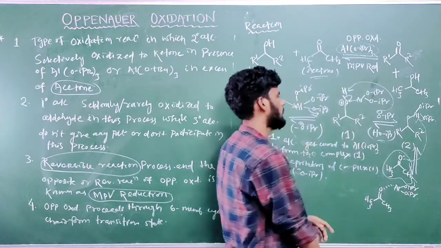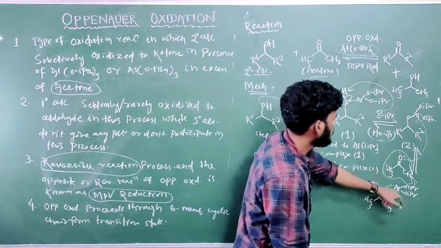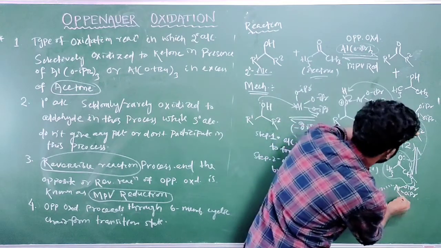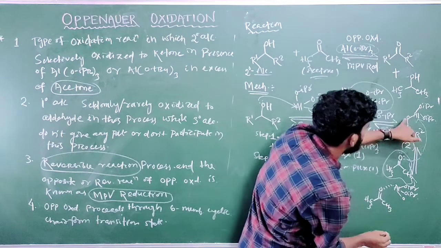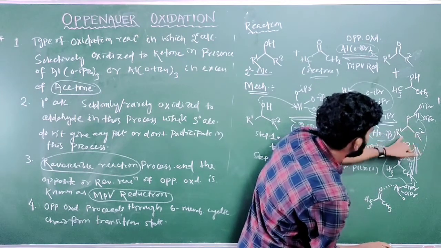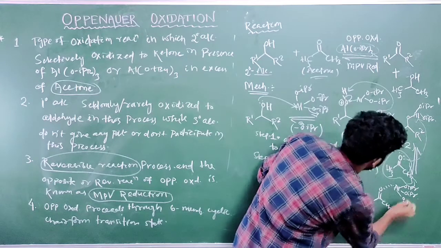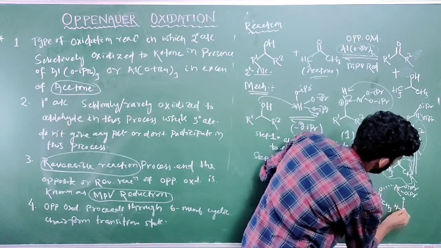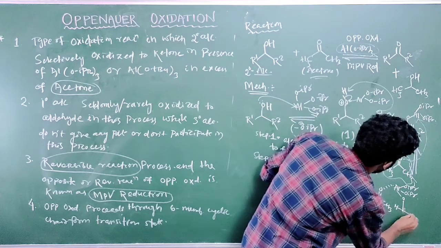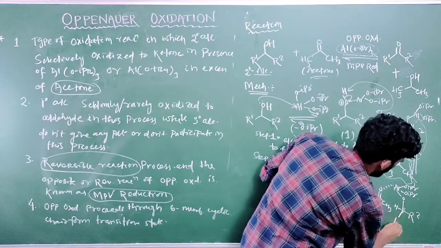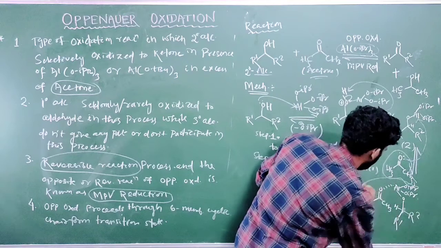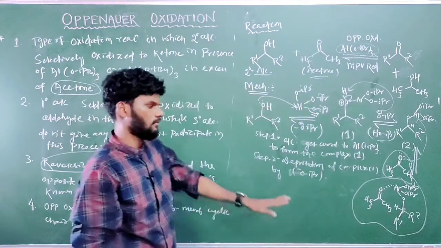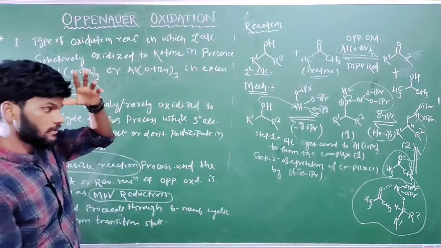The aluminum is also attached to this oxygen, and the oxygen is attached to CH, with R2 on this side and R1 on the other. All of you got this transition state? Just mark it. This is important, and this is step 3.